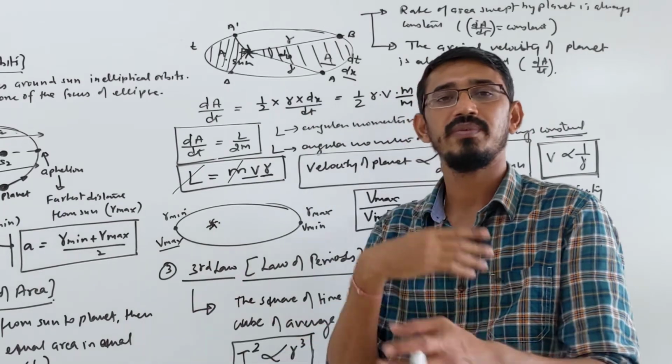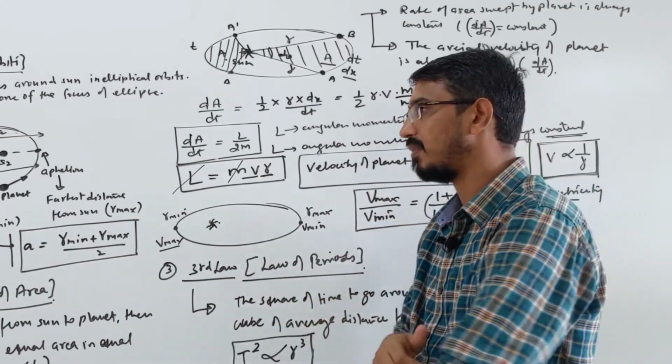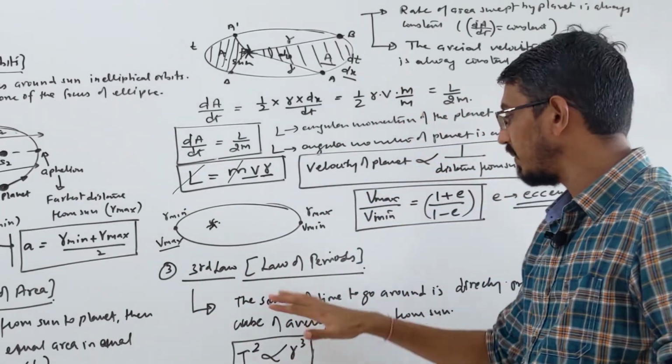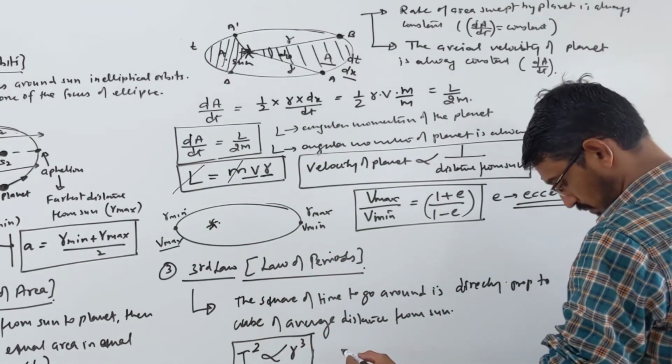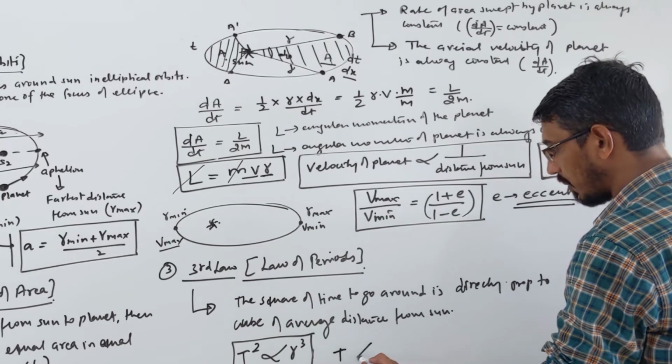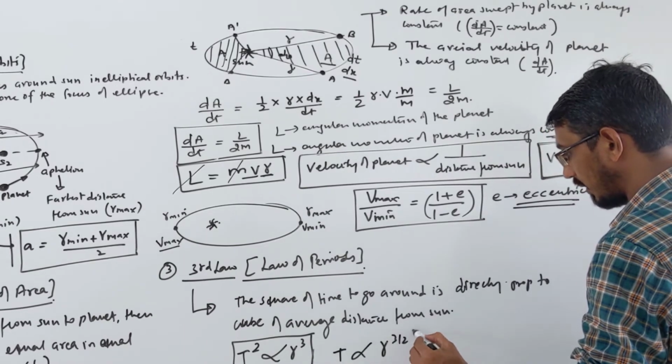We will talk about what is time period, what is the distance, these things, and what is planetary velocity. This will come there. Right now we are just writing the law only. Time square is proportional to what? R cube. And you can also write time is proportional to R power 3 by 2, correct?